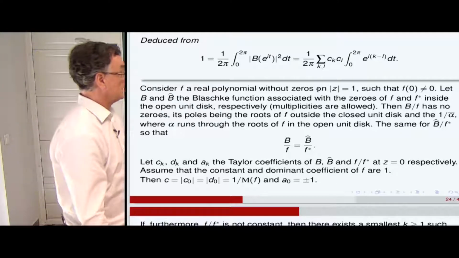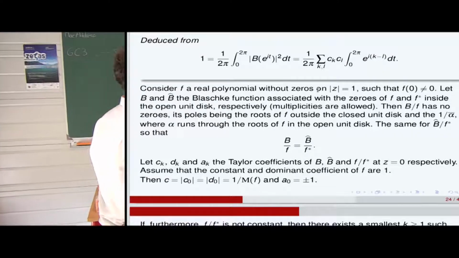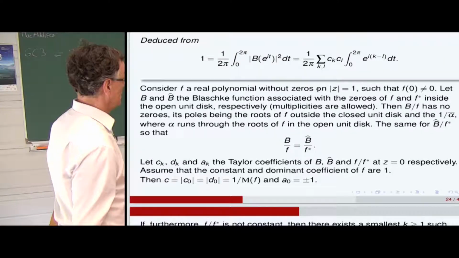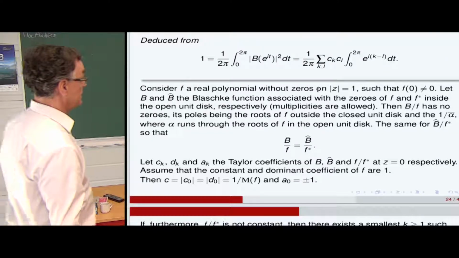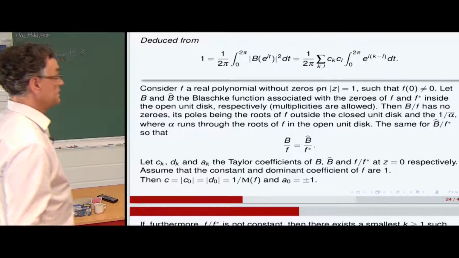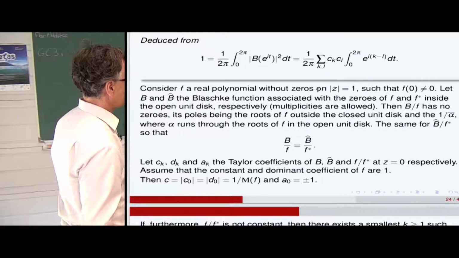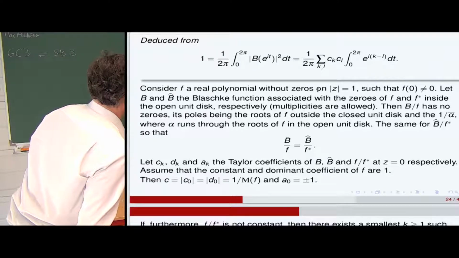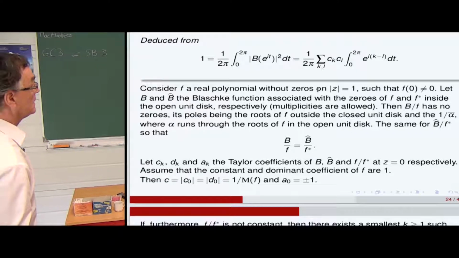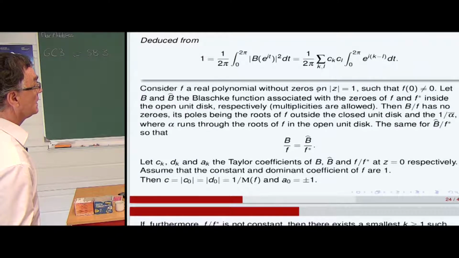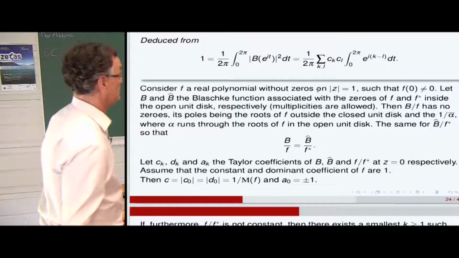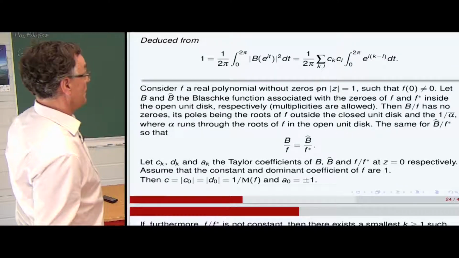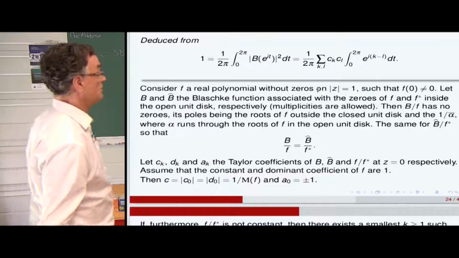Then what happens is the ratio B over F has no zeros. Its poles are the roots of F outside the closed unit disk, and the ones of alpha bar when alpha runs over the roots of F in the open unit disk.